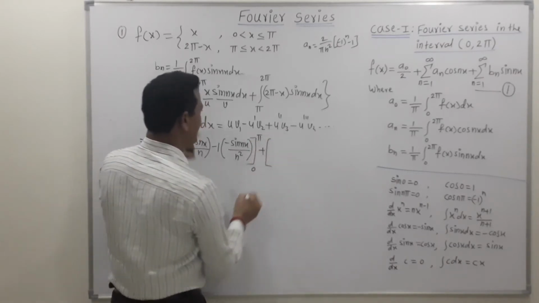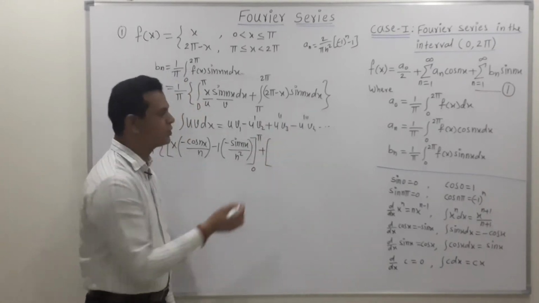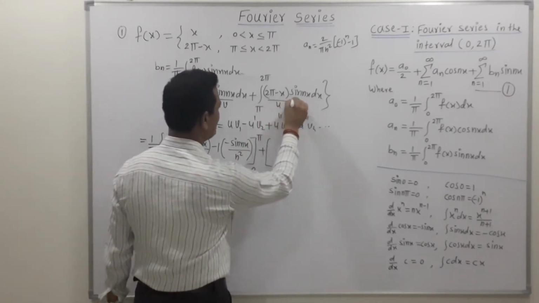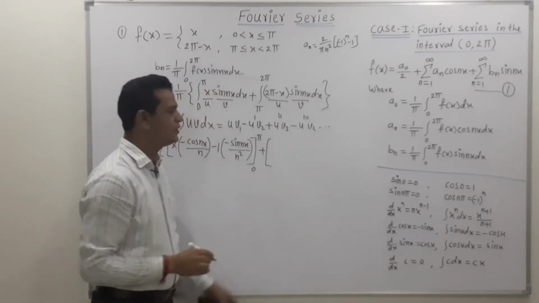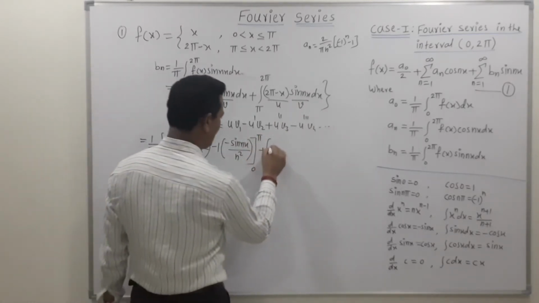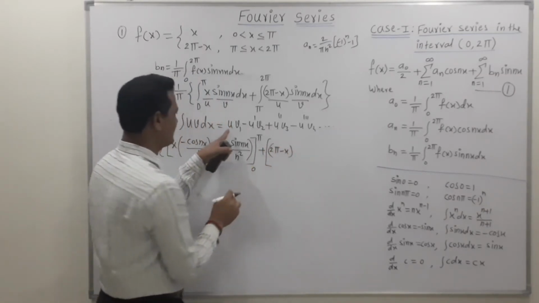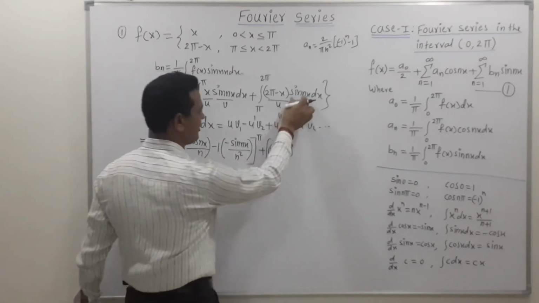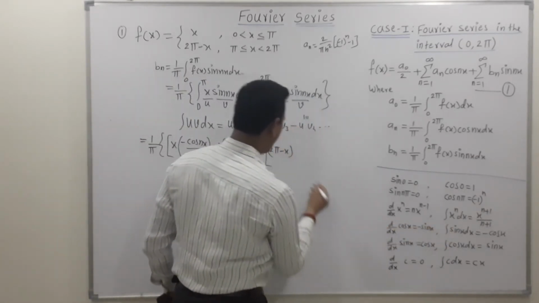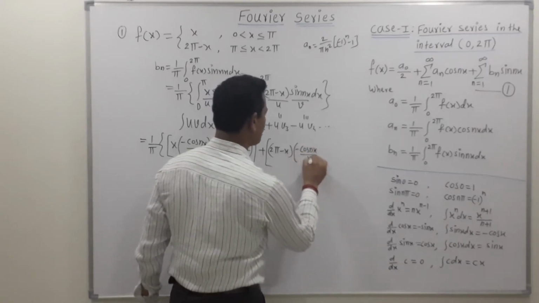So now friends, this is the value of the integration of the first term with the limit 0 to pi. Plus, now let's find the value of the integration of the second term. Again, this is the product of two terms. So let's call the first term u and the second term v and use the generalized rule for integration by parts. According to this rule, we can write 2 pi minus x, the first term, into v1, meaning the integration of sine. Integration of sine is minus cos, so we write minus cos of nx upon n.